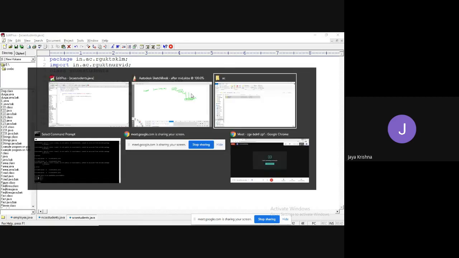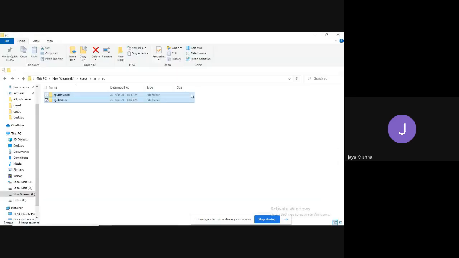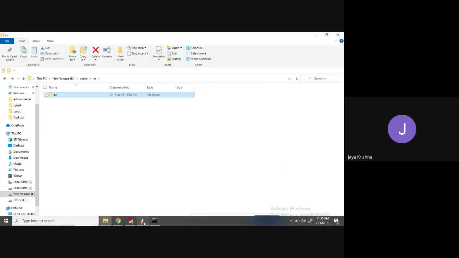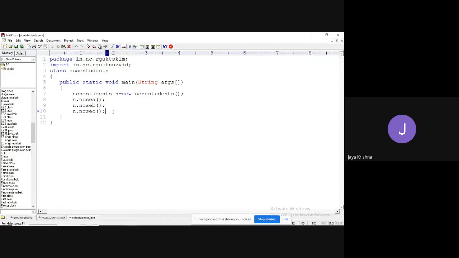If you want, remove that folder also. I'm going to remove the rgukt sklm folder once again. Let's delete it. See, observe. ACBC in folder, AC folder, rgukt newsfeed. Only that's it. Okay. Now I'm trying to use the second approach.